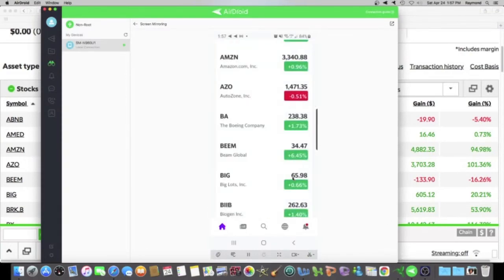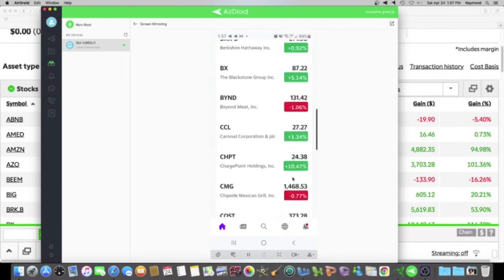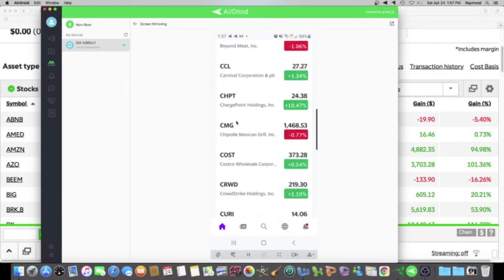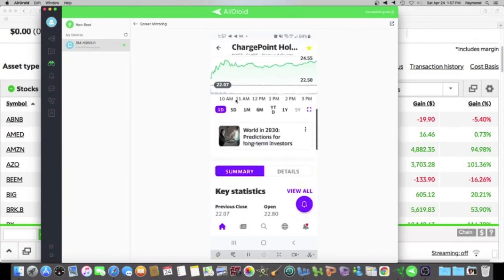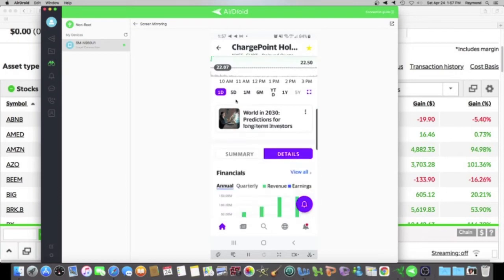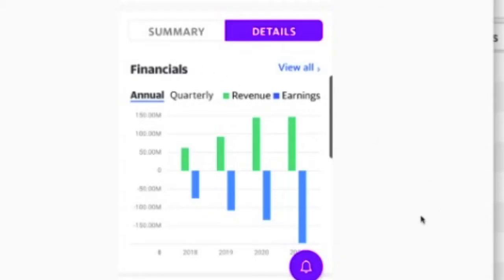So let's go back. And the next stock we want to look at is called Charge Point Holdings. So this is right here. So we're going to do the same thing. Click on this. Scroll down, click on details, scroll down some more, and we got another chart. It looks a little different because this is a different company. This is Charge Point Holdings, but we are looking at the same thing. This is another good company that can bring the money in the front door, but they are not profitable. Everything is negative.